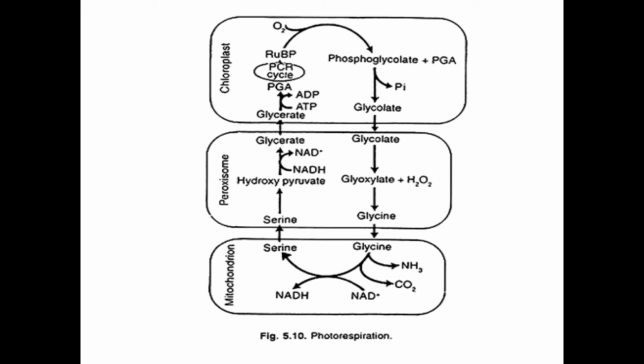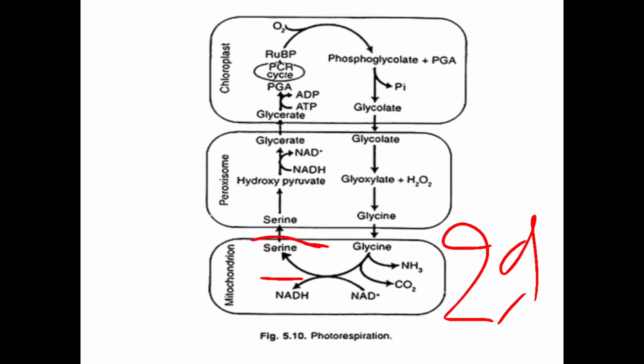What is the next process? Now this glycine will enter the mitochondrion. Here you can see glycine has entered the mitochondrion, and this is a very, very important question for many competitive examinations in biology. 2 glycine molecules produce 1 serine.